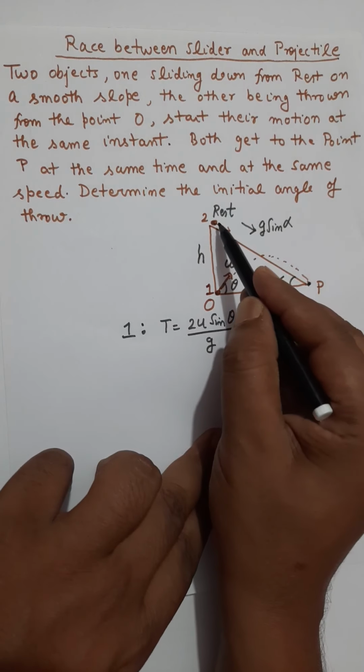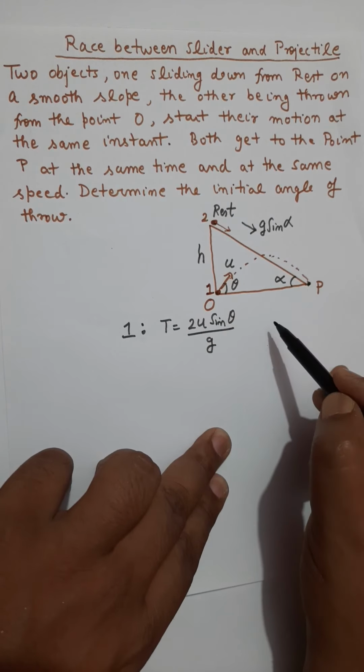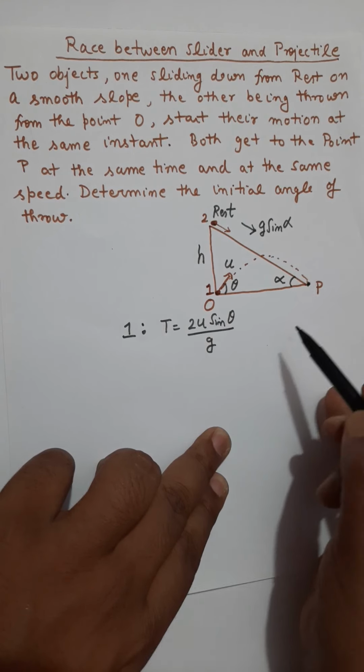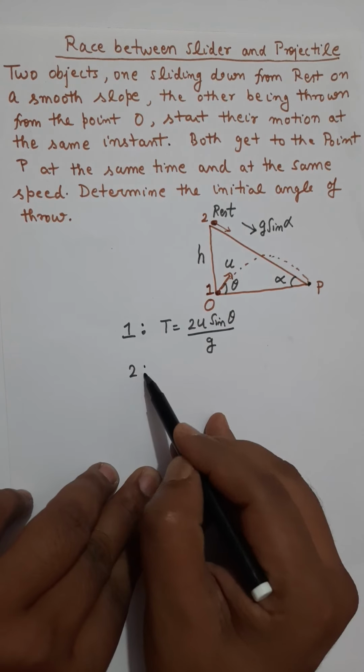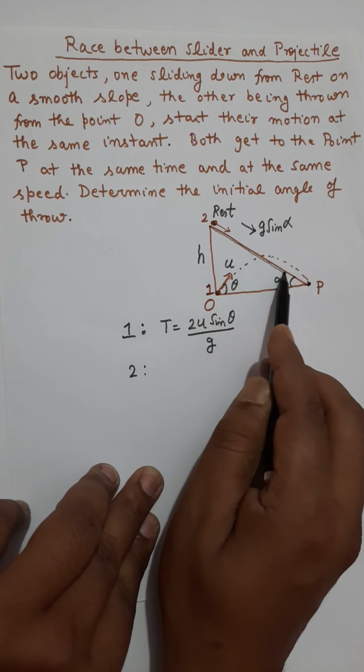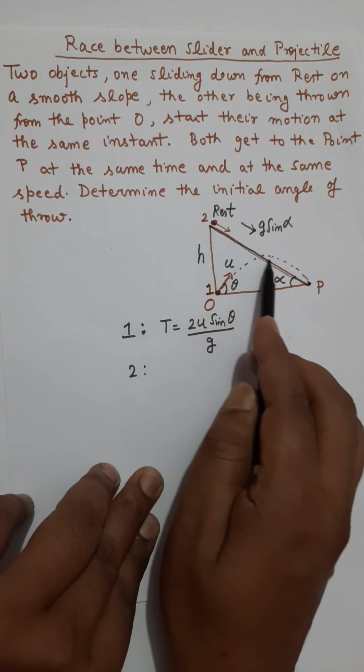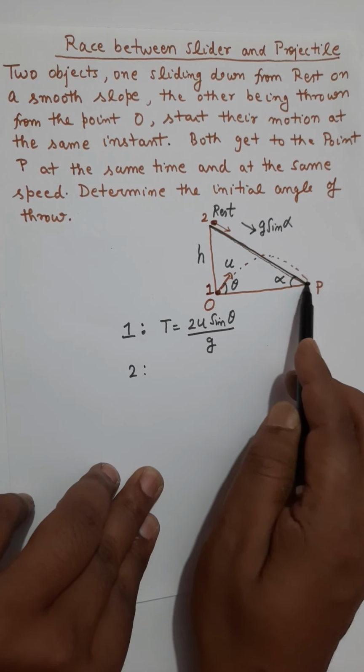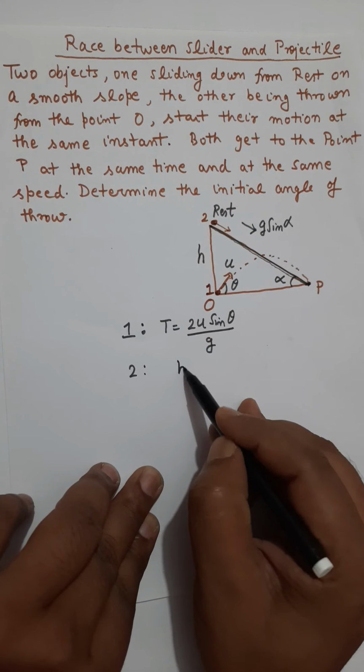whereas the time corresponding to particle 2 can be calculated by applying s equals to ut plus half at square. And notice that the displacement of particle 2 will be this length, which will be h over sine alpha.